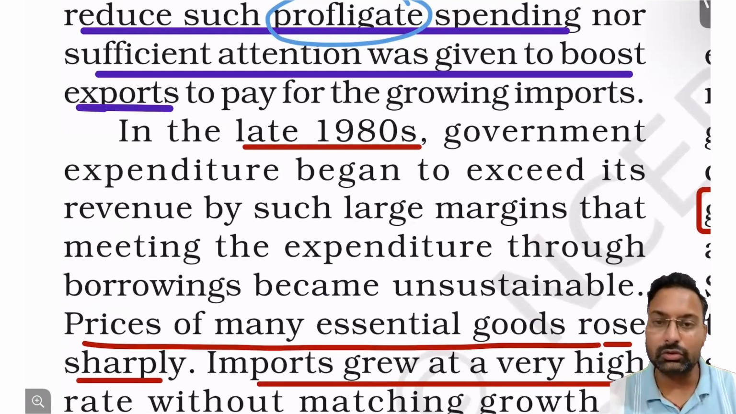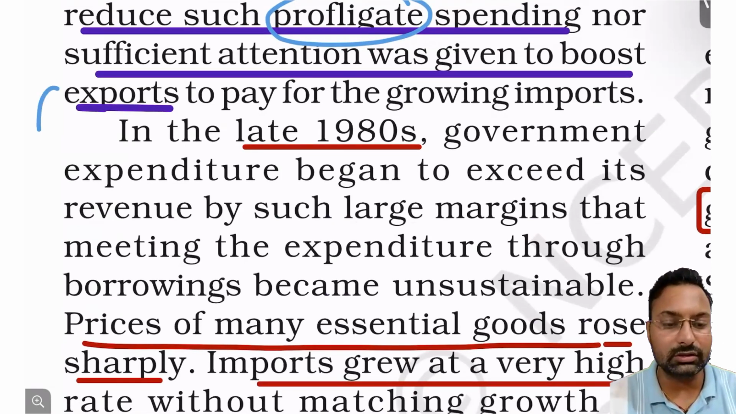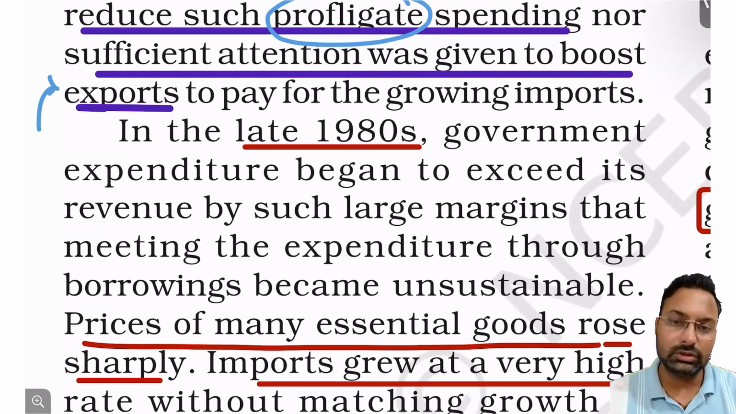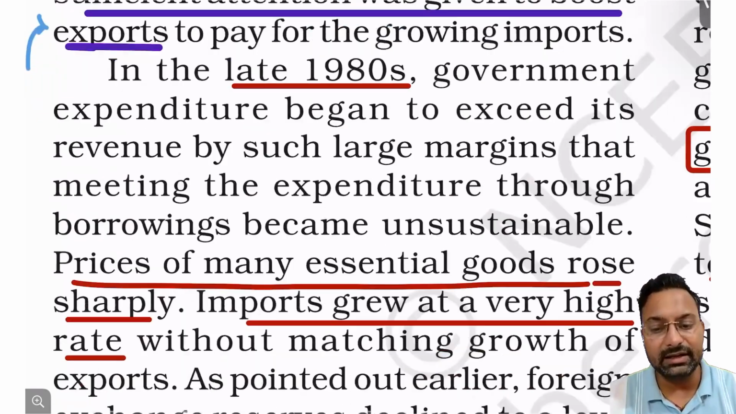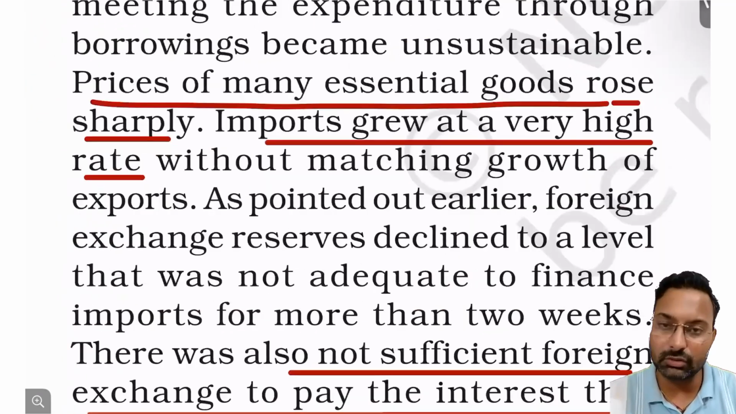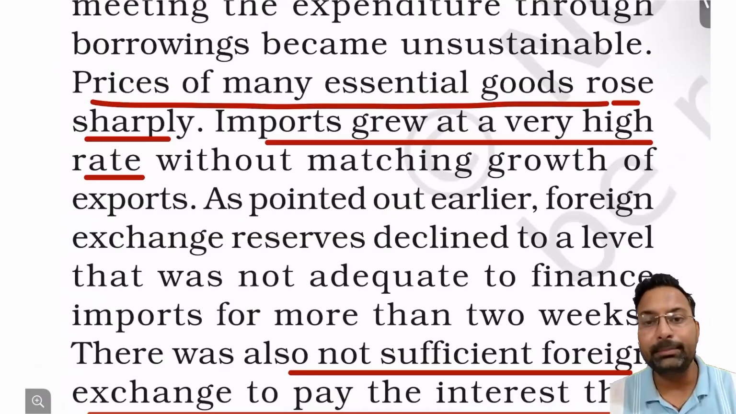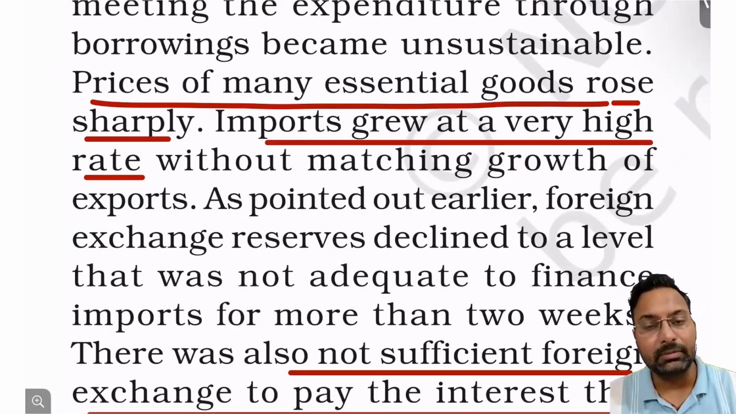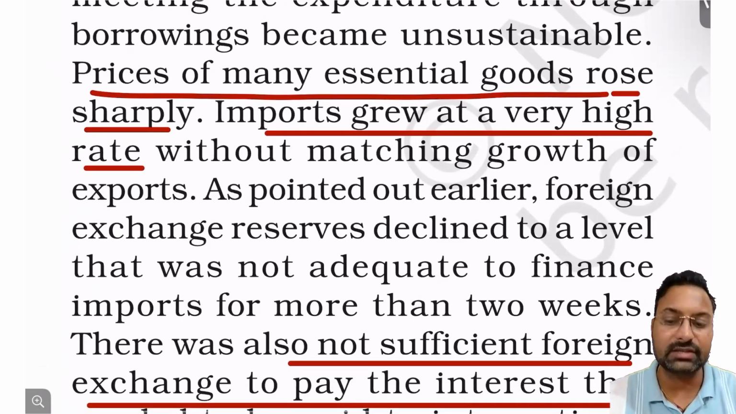And not only this, the exports were also not encouraged, right? By the government of that time. So that is what led to the foreign exchange crisis. By 1980s, the prices of essential goods were very high, and imports were at a very high rate, right? So imports were very high and essential goods prices were very high.